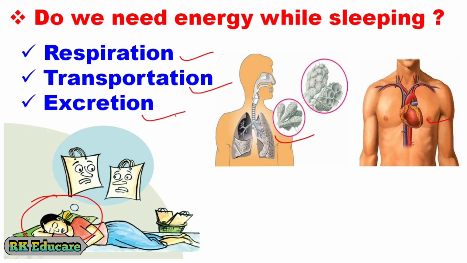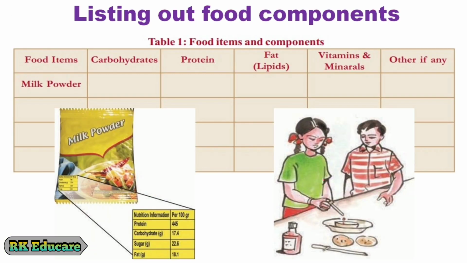We usually purchase packaged food items like potato chips, moong dal, bread, etc. from bakery shops. Did you see this kind of nutritional information on any of these? For our understanding, a milk powder packet and its nutritional information is given here. Per 100 grams of milk powder, proteins are about 44.5 grams, carbohydrates are 17.4 grams, sugars are 22.6 grams, fats are about 18.1 grams. Now let us list out the food components which are present in this milk powder packet.